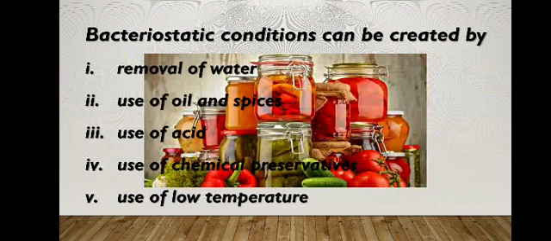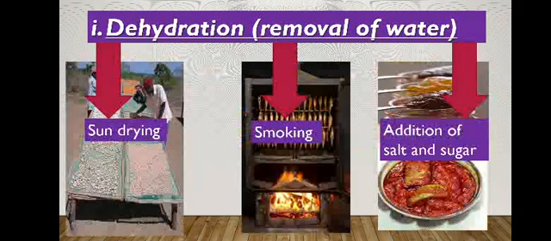Then, how can we create a bacteriostatic condition? Removal of water, use of oil and spices, use of acid, use of chemical preservatives, use of low temperature. First is the removal of water. Removal of water can be done by sun drying, smoking, addition of salt and sugar.